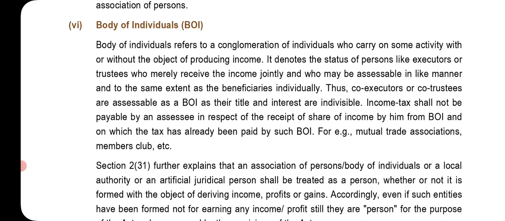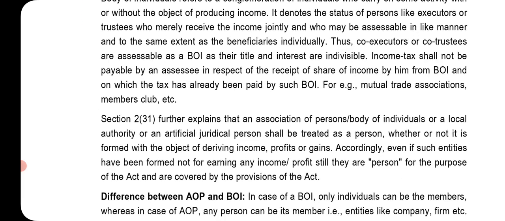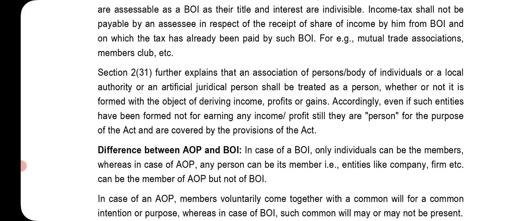Next, body of individuals. Body of individuals refers to a conglomeration of individuals who carry on some activity with or without the object of producing income. It denotes the status of persons like executors or trustees who merely receive the income jointly and who may be assessable in like manner and to the same extent as the beneficiaries individually. Thus, co-executors or co-trustees are assessable as a body of individuals as their title and interest are indivisible.